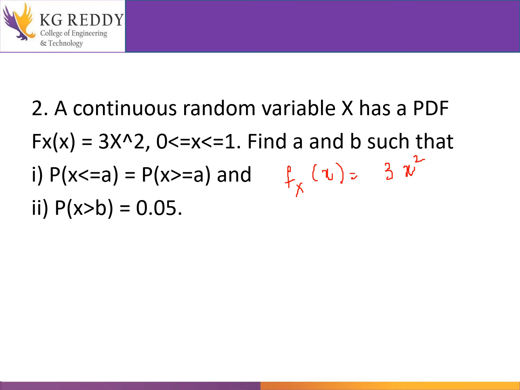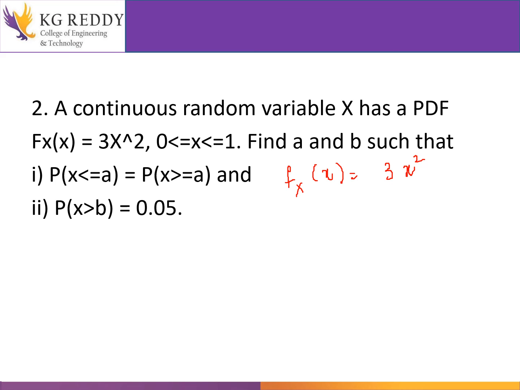Now we have to find a and b such that the probability of x less than or equal to a is equal to the probability of x greater than or equal to a. This condition is given to find out a and b. Also, the probability of x greater than b is equal to 0.05.